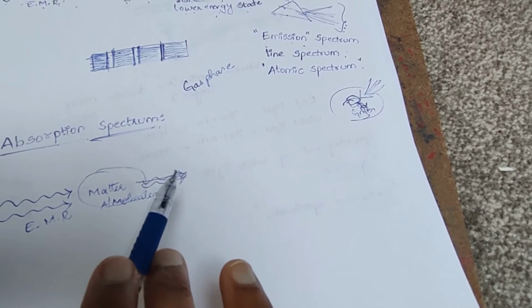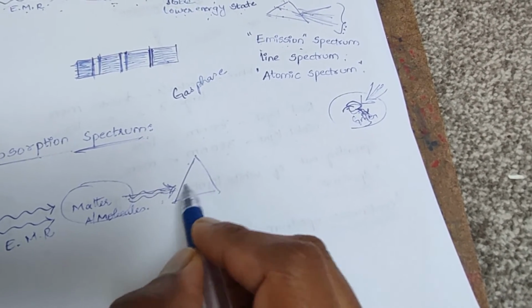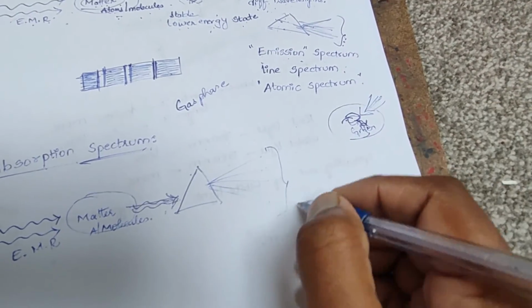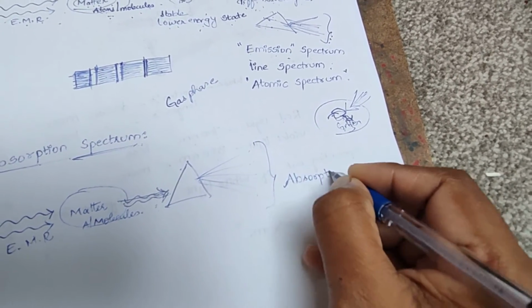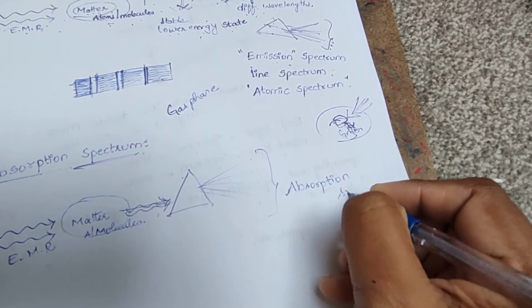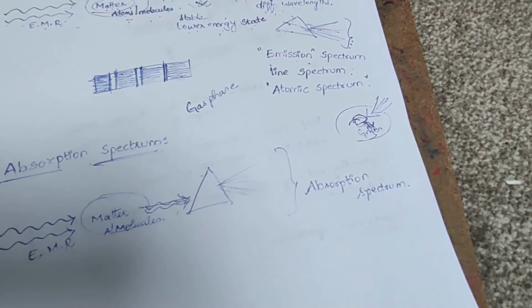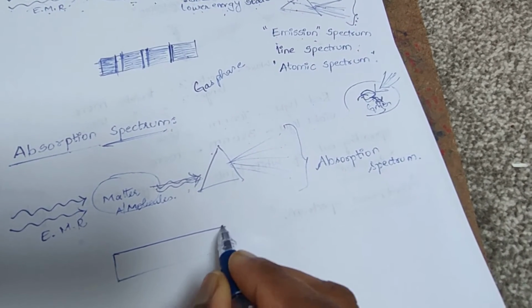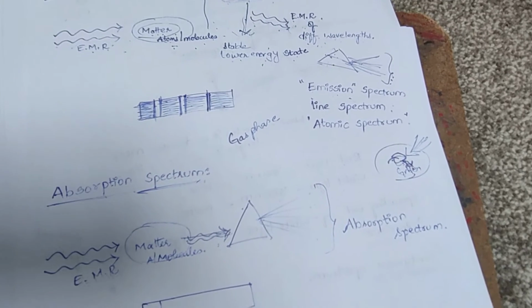When these electromagnetic radiations pass through the prism, we get a spectrum known as absorption spectrum. This absorption spectrum will also have dark spaces between them.